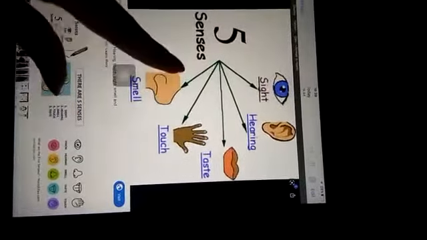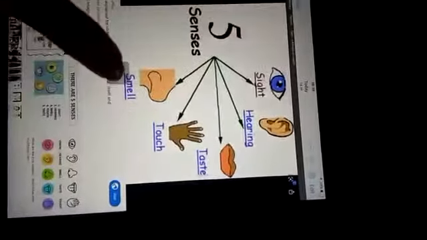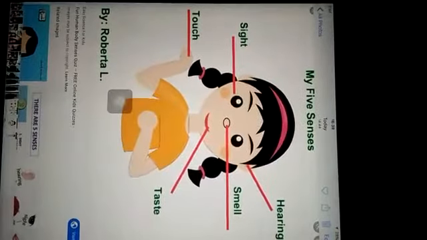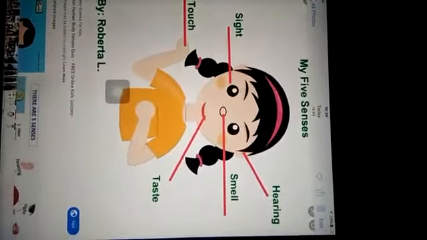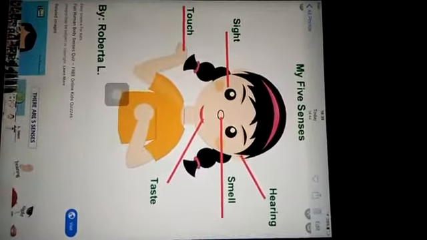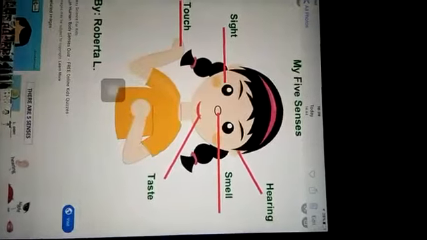Now there are 5 functions of these sense organs. First of all, we will talk about our eyes. Our eyes can see the beautiful world around us. We can read books, watch a football match on television, and see the time on the watch with our eyes.